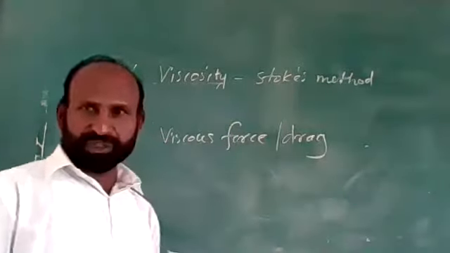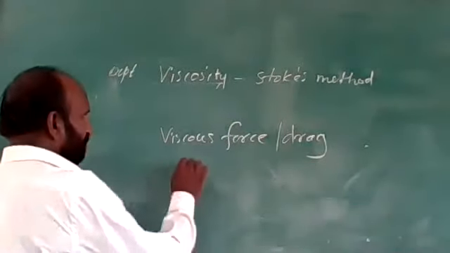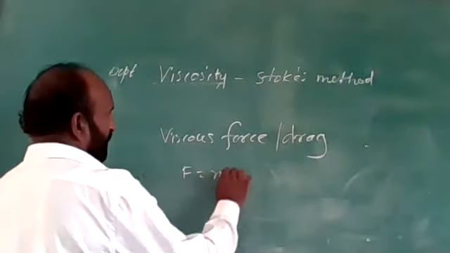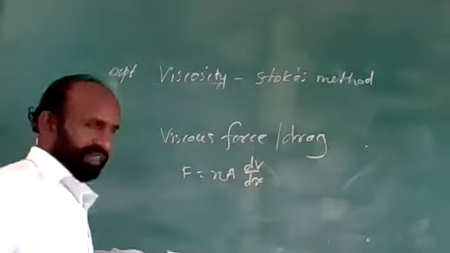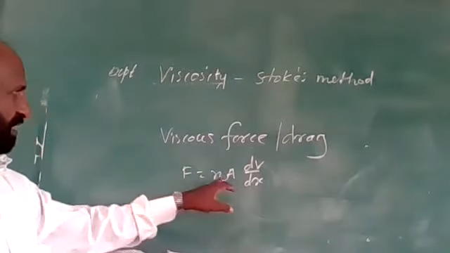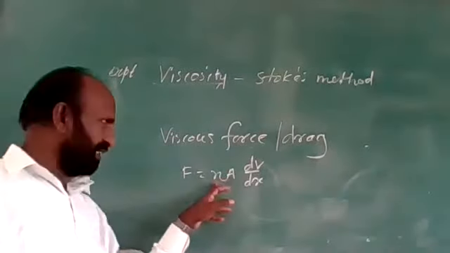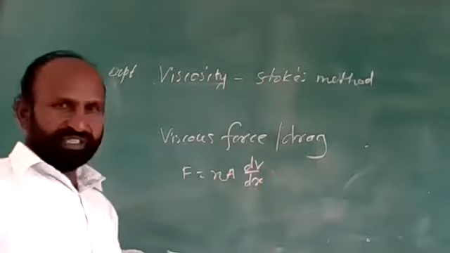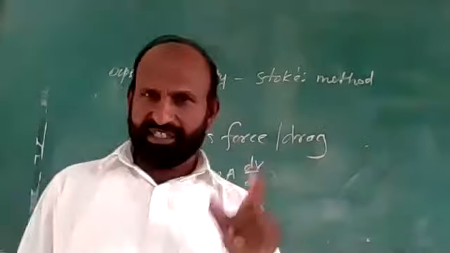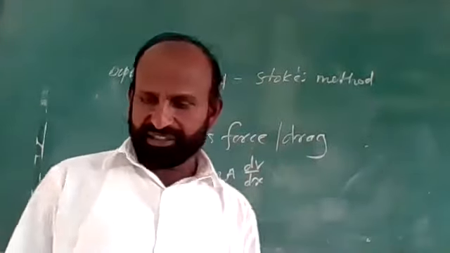Now, this viscous force is given by F = eta A dv/dx. Here, eta is the coefficient of viscosity, A is the area of the liquid layer, and dv/dx is the velocity gradient.